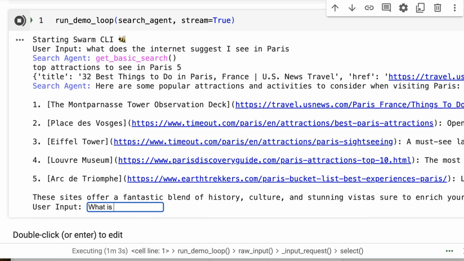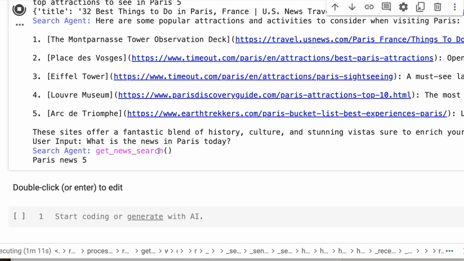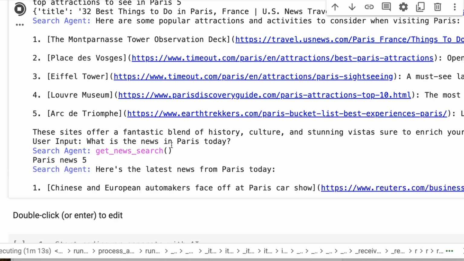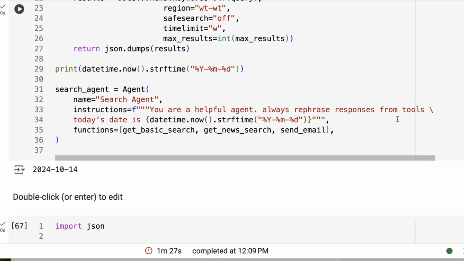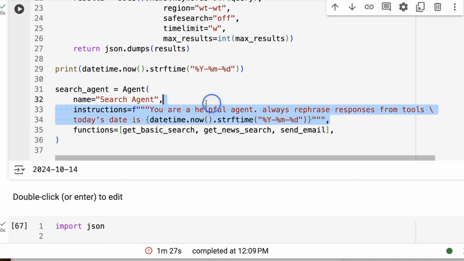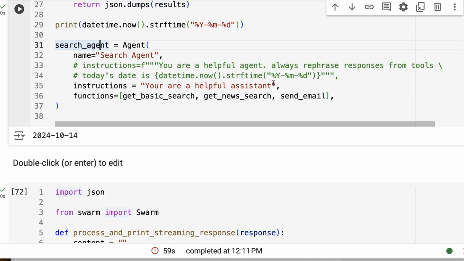If I ask it, what is the news in Paris today? Okay, sure enough, now it's gone for a news search. Now, one of the things I'd say you want to be careful about are the actual instructions that you pass up here. Sometimes if you just had the instructions like this, it will just give you the output of the tools back and won't necessarily go back to the rephrasing step.